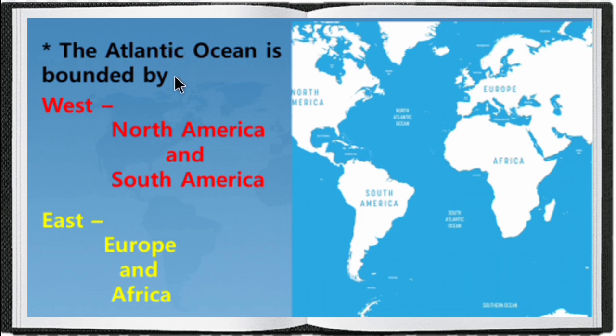Next are the boundaries of the Atlantic Ocean. On the west it is bounded by North America and South America. On the east it is bounded by Europe and Africa.